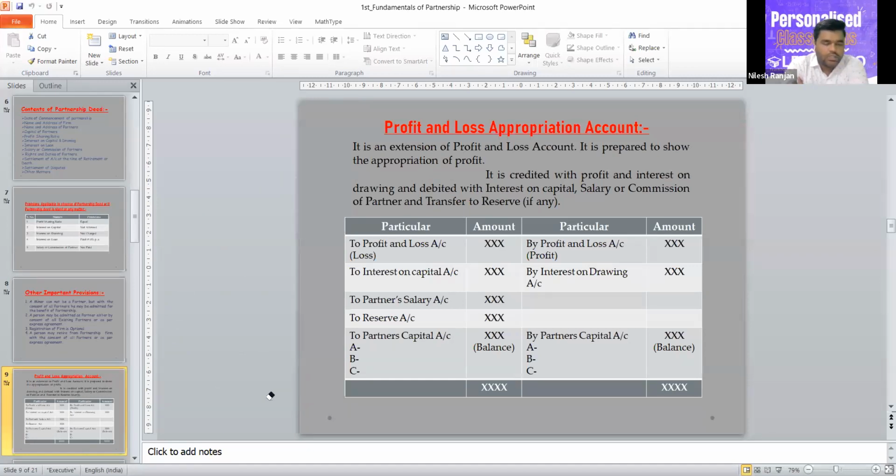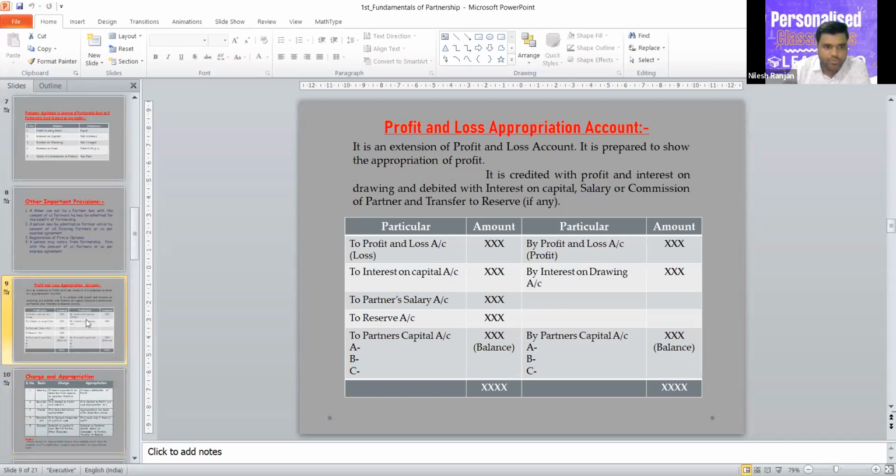Now, we have to distribute the profit into the partners' ratio. After distribution, we transfer the profit or loss to the partners' capital account. That's why it is written as to partners capital account by partners capital.